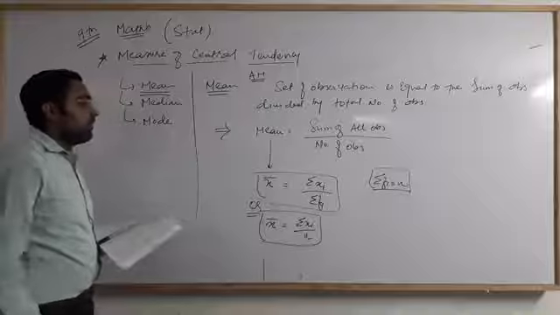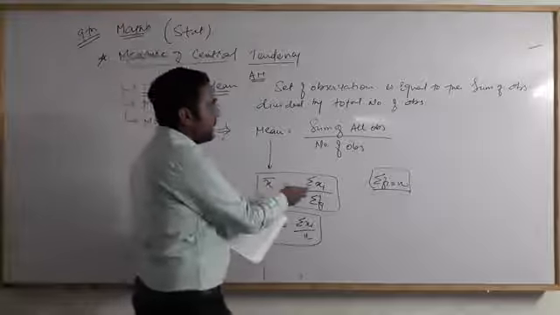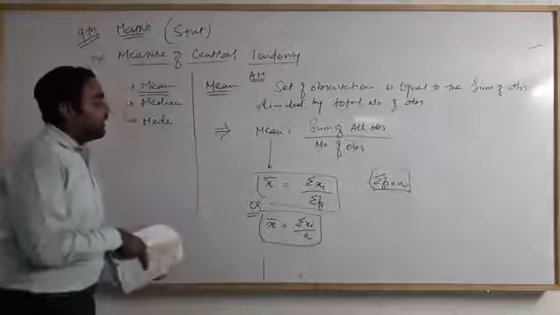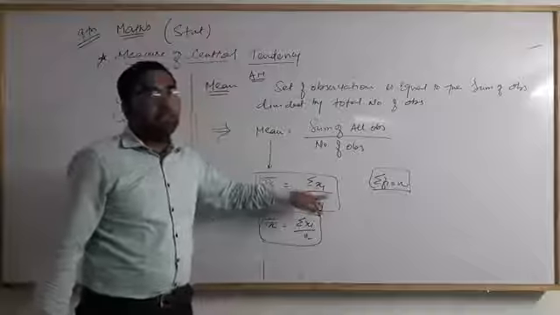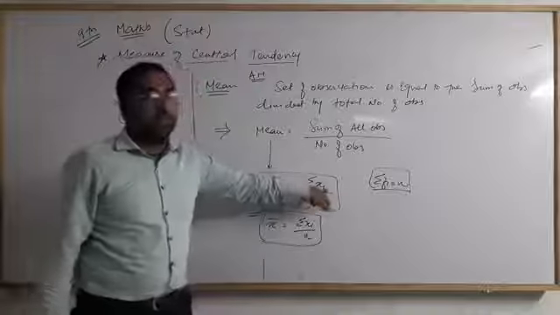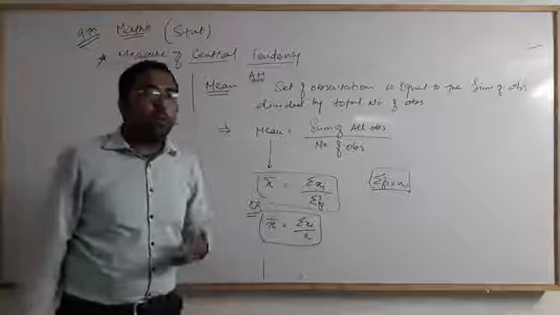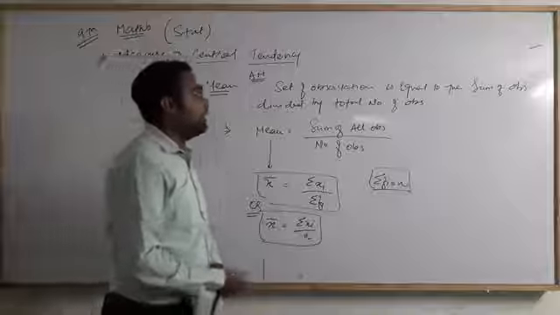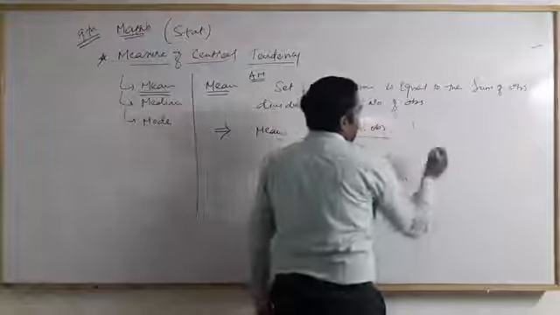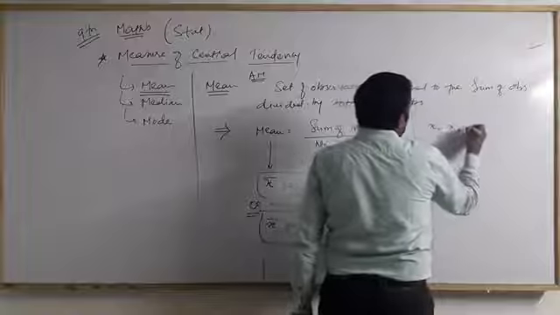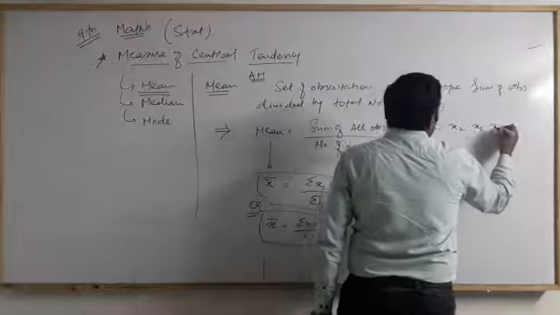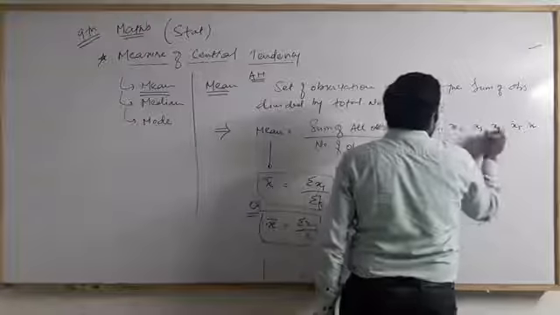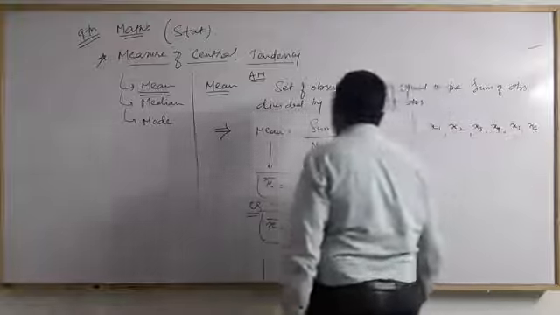What is sigma? This is the sign of sigma. Sigma means sum. And xi, what does i mean? i means the number of the observation. Here is my data: x1, x2, x3, x4, x5, x6, this kind of data.